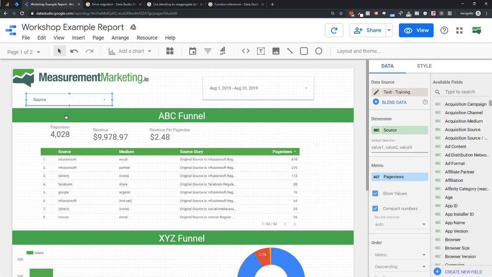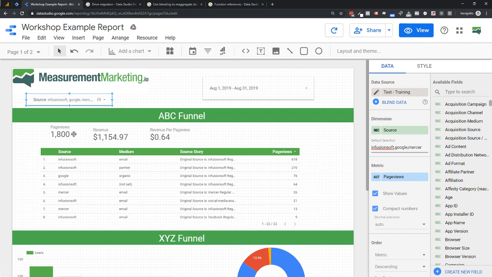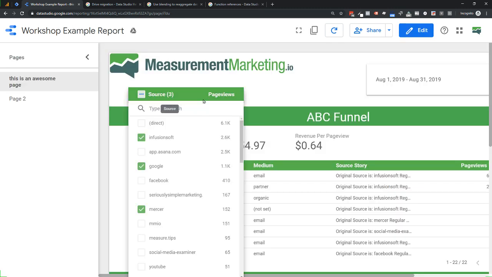So I'm going to say, let's say first is Infusionsoft, and I'm just going to use ours, and then Google, and then Mercer. We'll do those. I'm just pulling these because I happen to know these are the sources here. So now this is default, just showing these by default. Now if I go to view, I've basically forced the report in view to automatically have these as default. And of course, the end user can come in here and select them all and do whatever we normally do.